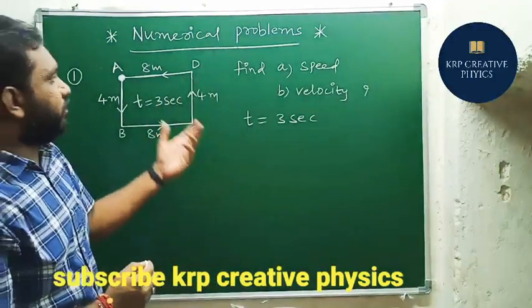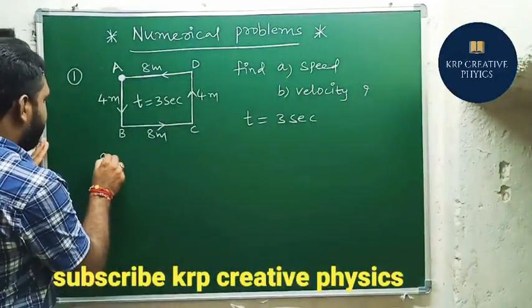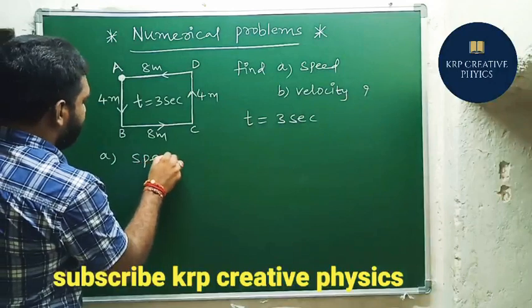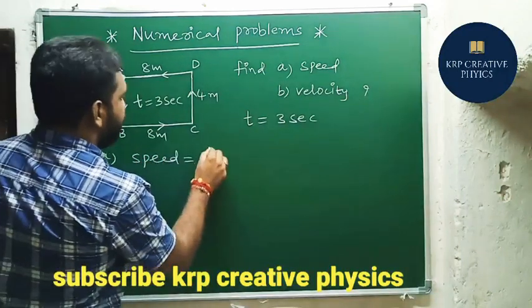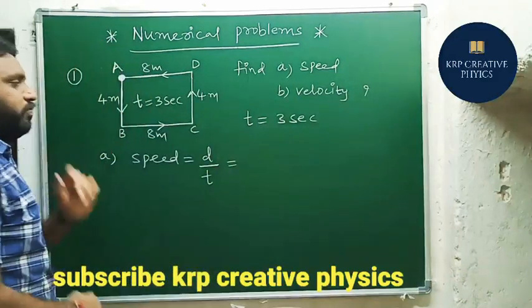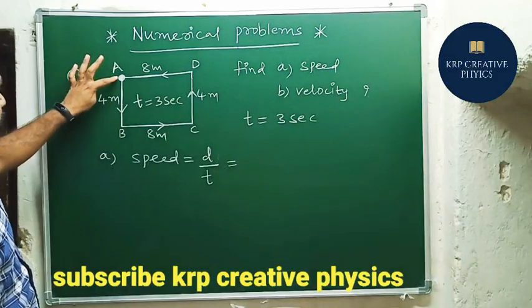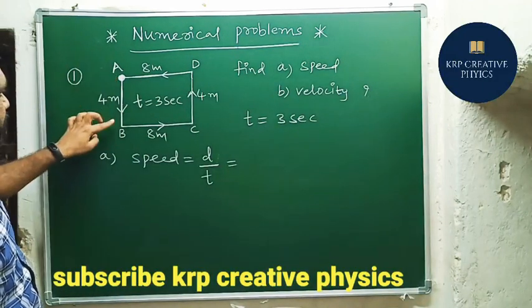What is being asked from this diagram? First we need to find the speed. As we know, speed equals distance by time. Let's find the distance first, since we already know the time. What is the distance here? From A we need to calculate. From A to B how much?